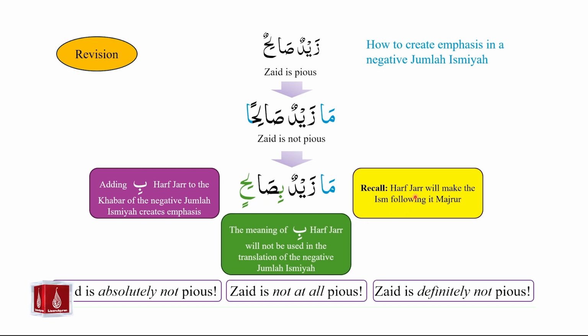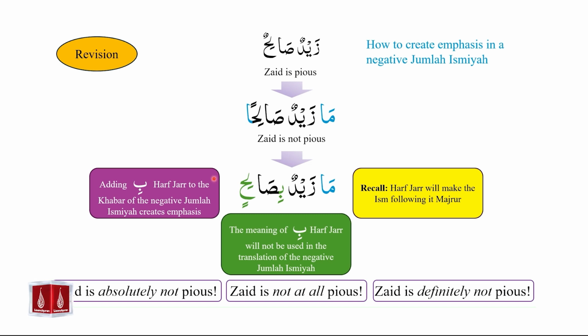The presence of harf jar will make the ism following it majroor. That is why bisalihin is majroor because of ba harf jar. Please also note that the meaning of ba harf jar will not be used in the translation of the negative jumlah ismiyah. The presence of ba here is only emphasizing this negative jumlah ismiyah.